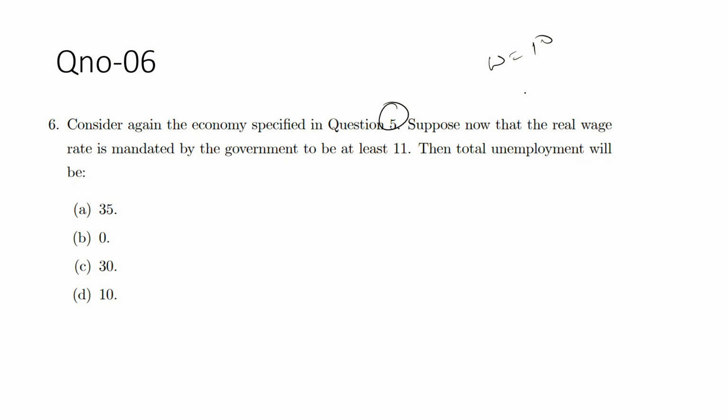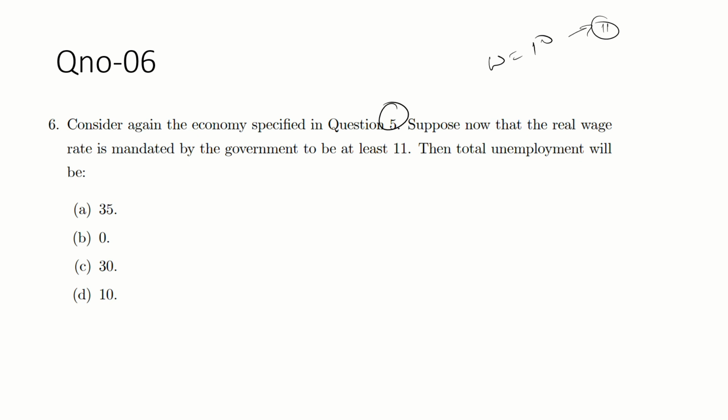But in question 6, the wage rate increases to 11, because the government is interfering to increase the wage rate from 10 to 11. Then what will the total unemployment be? That is the question, guys.